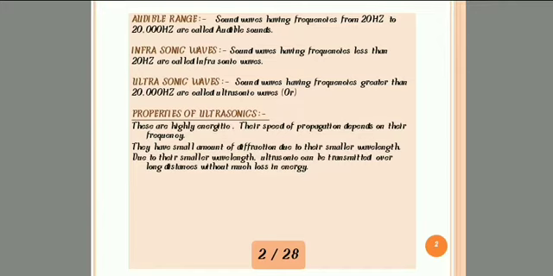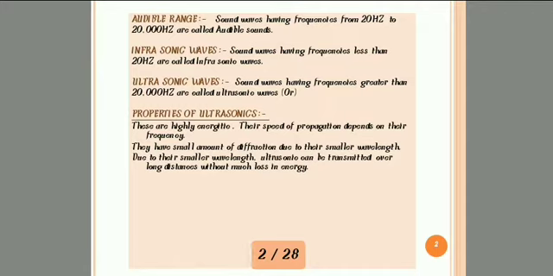Let us say the definition. Sound waves having frequencies from 20 Hz to 20,000 Hz are called audible sounds. So every human can hear from 20 Hz to 20,000 Hz. This frequency is known as audible frequency, right? The example of audible frequency is human.